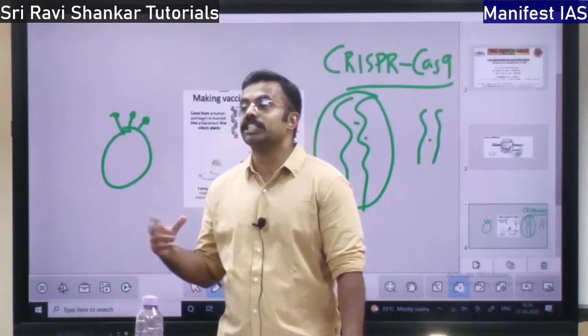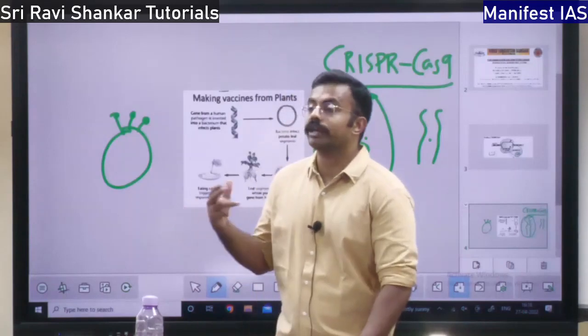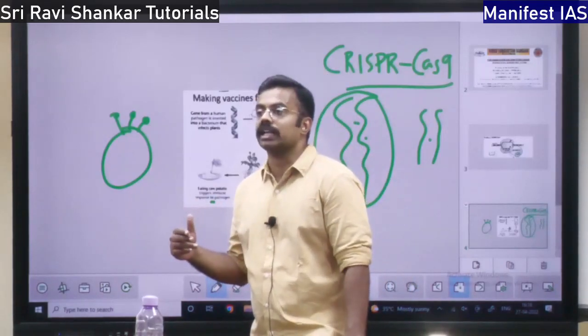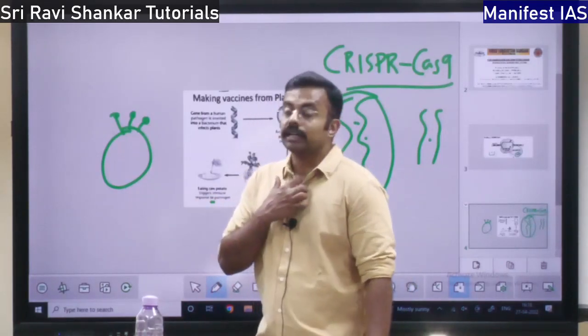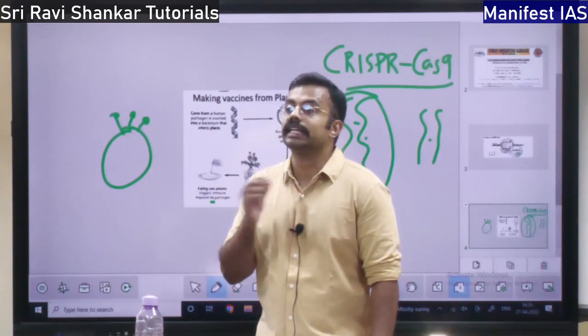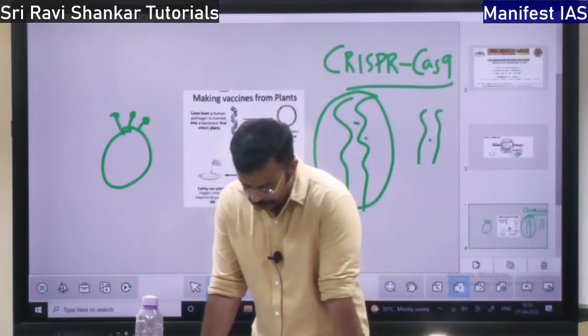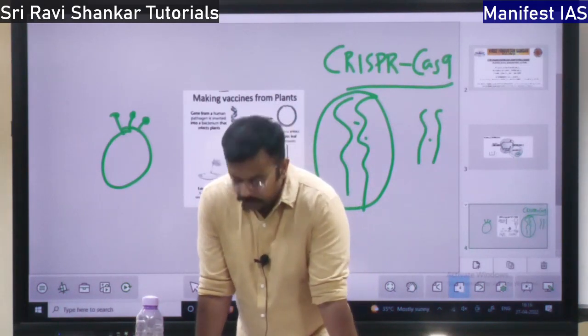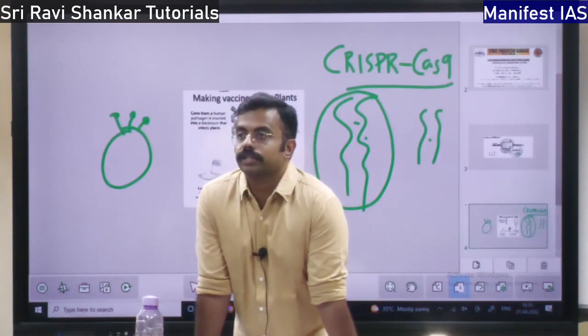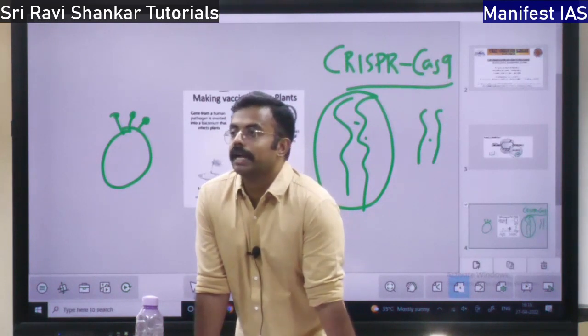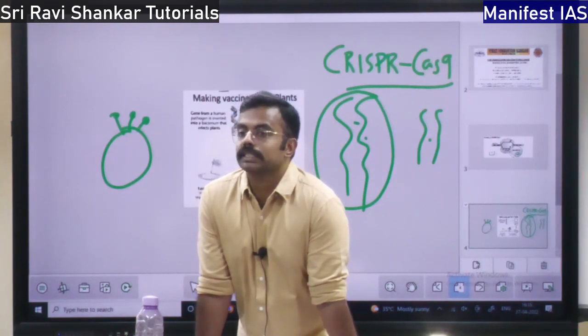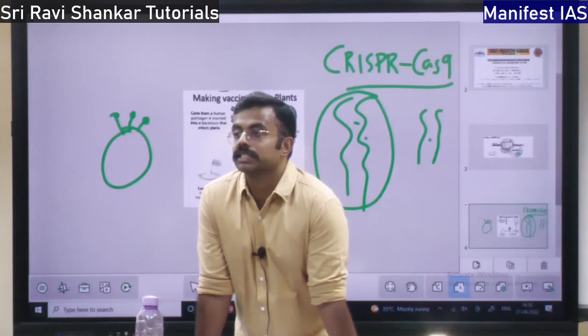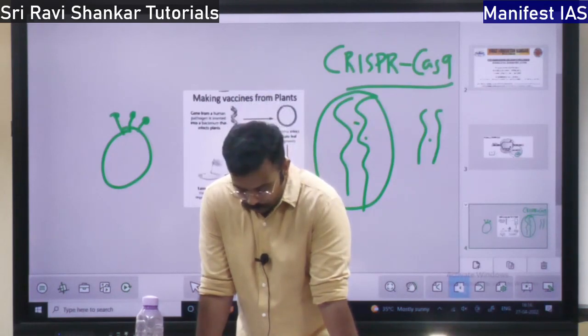Or if there is inflammation, these genes are going to reduce that inflammation. All these things will be done by the insertion of gene doping, right? So it is going to increase the performance, and unethically those persons are going to win the competitions. So what are the uses?